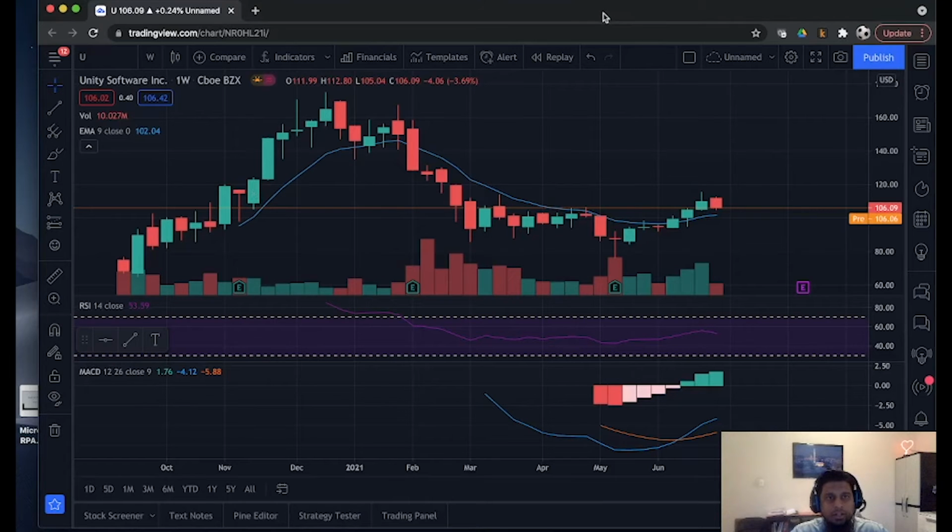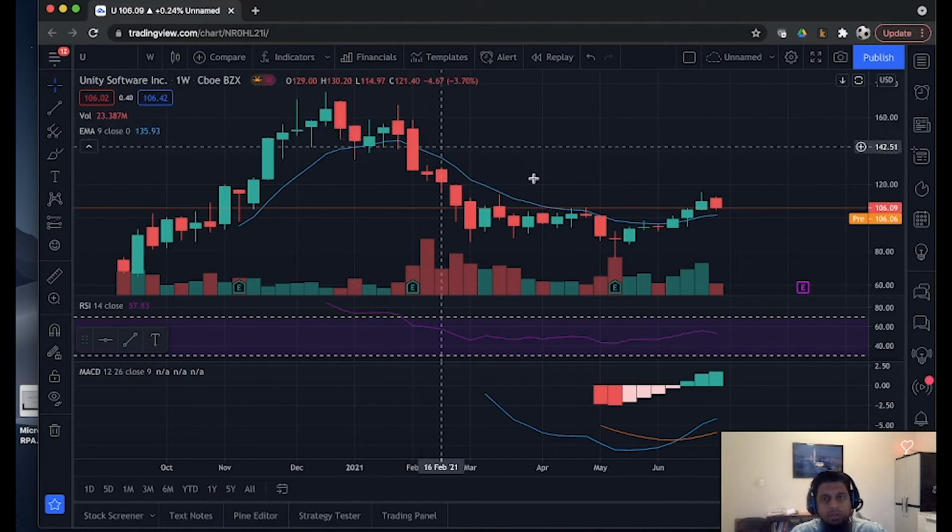Let's look at the chart and do a technical analysis for the Unity software. This is the weekly chart and we are using an EMA of 9 for the weekly. Here's the RSI and the MACD. If you look at the price, it had reached the peak at $170 on 28th December, and since then the stock has been on a downward trend.